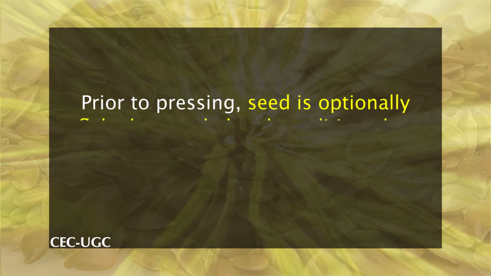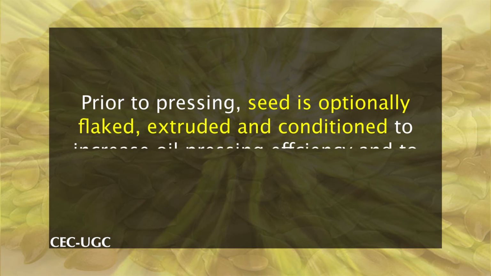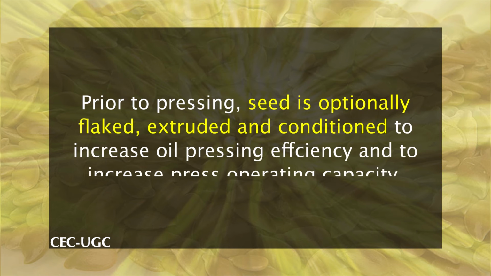Double pressing can produce an initial cold pressed oil stream and a second oil recovered at higher temperatures. Prior to pressing, seed is optionally flaked, extruded and conditioned to increase oil pressing efficiency and to increase press operating capacity. Extrusion and other conditioning treatments may raise the temperature of seed and oil sufficiently that it may not be suitably labeled as cold pressed. Proper conditioning prior to pressing can maximize extraction efficiency, though cold pressing operations often do not involve conditioning that increases heat applied to the seed.